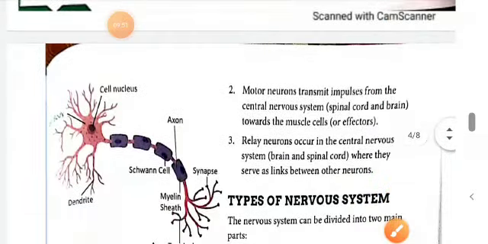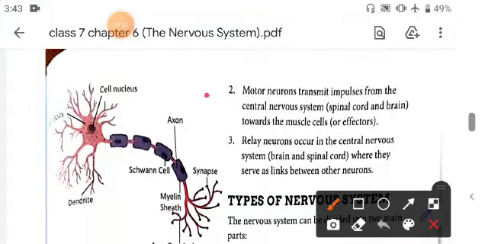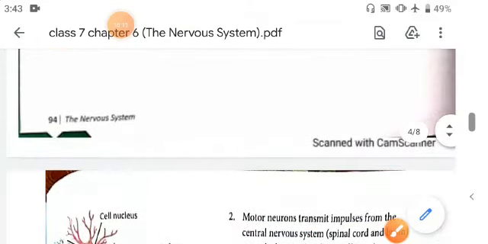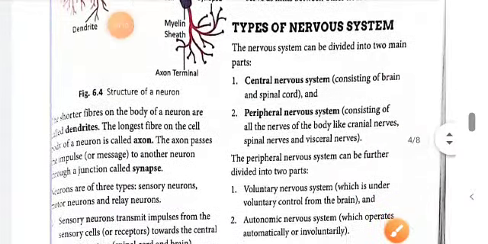Now next, here you can see the diagram of a neuron. This one is soma or body, and then axon. Here this one is Schwann cells, myelin sheath, and synapse is here. And the second part of neuron, that is motor neuron, here. Second part, that is dendrons.